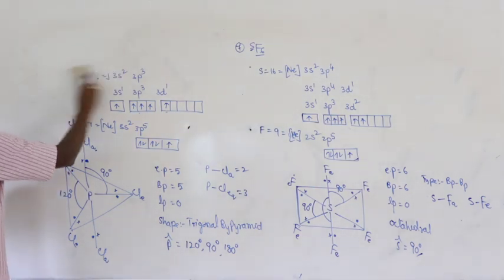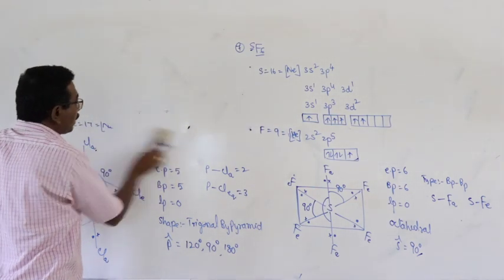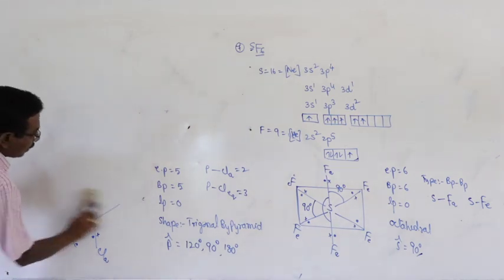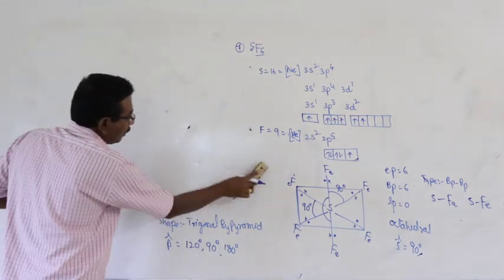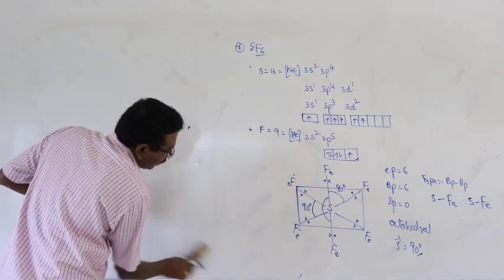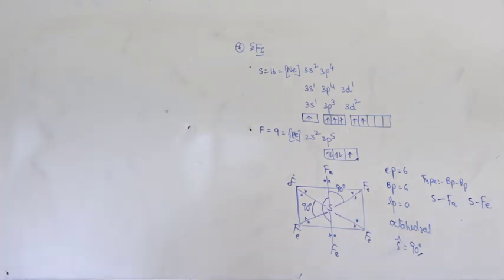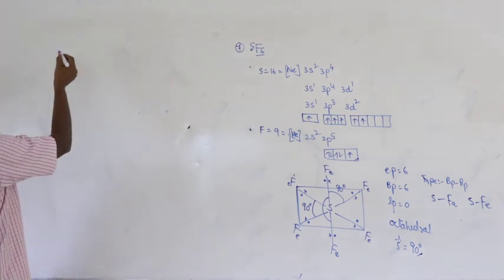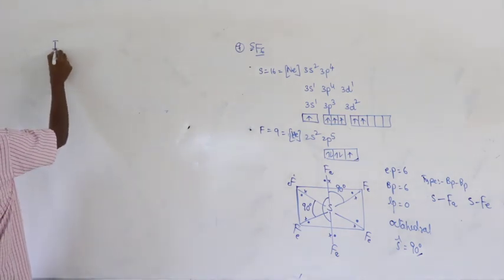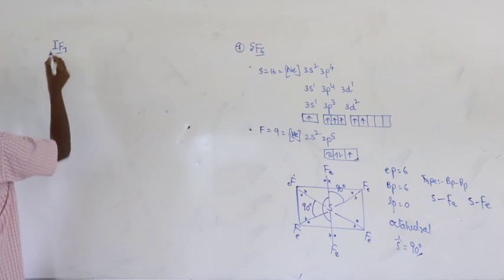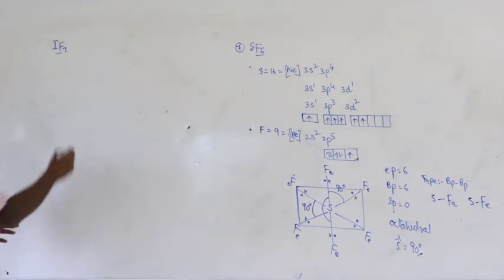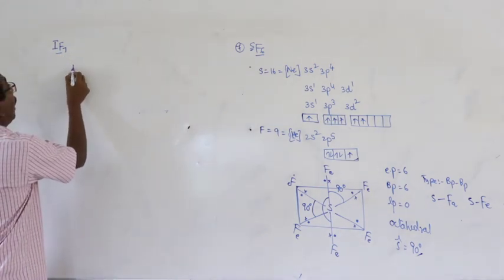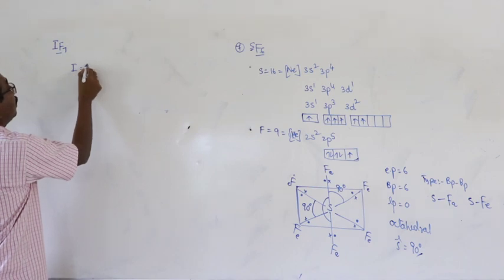And finally, we have to give another important example for a molecule with pentagonal bipyramidal geometry, that is IF7. Iodine is the central atom.